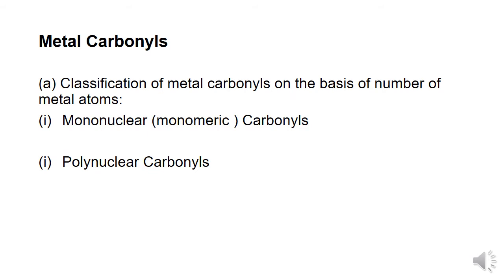In the first type of classification, which is based on the number of metal atoms, the metal carbonyls can be classified as mononuclear or monomeric carbonyls, and the second one, the polynuclear carbonyls.